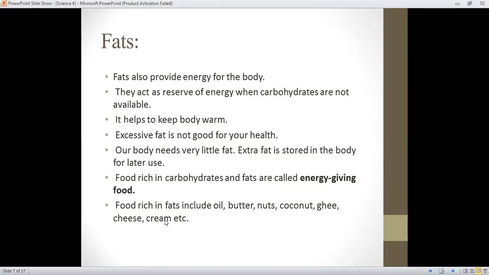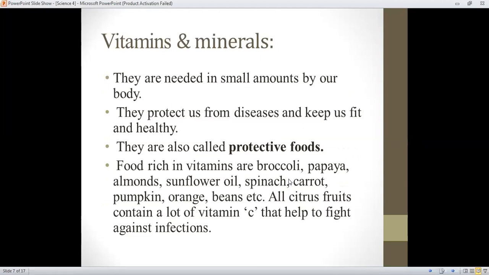So moving forward, next it's vitamins and minerals. Vitamins and minerals are needed in very small amounts by our body. They protect us from diseases and keep us fit and healthy. They are also called protective foods.